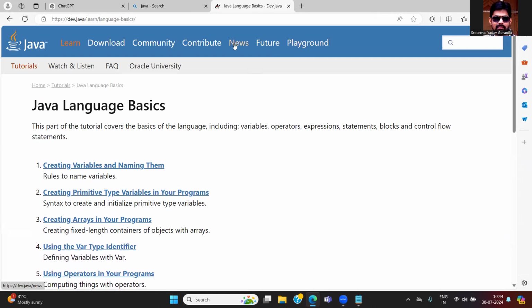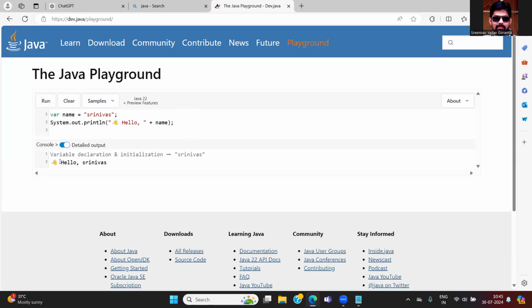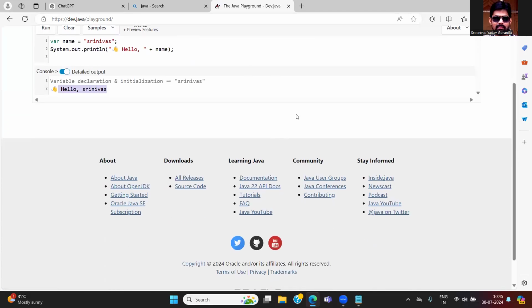So if you want to practice Java, you can go to the playground also. Through this playground, you can practice your Java. This is simply System.out.println hello plus name. Name is, for example, myself Srinivas. If I give the name Srinivas here, where name is equal to Srinivas, System.out.println hello plus name. Just click on the run button. When you click on run, it is compiling. So the output is very clear: hello Srinivas came into the picture. So this is simply a playground where you can practice complete Java.